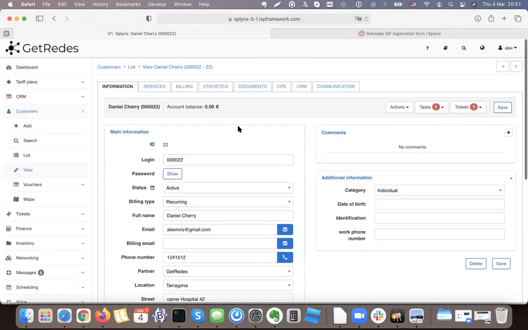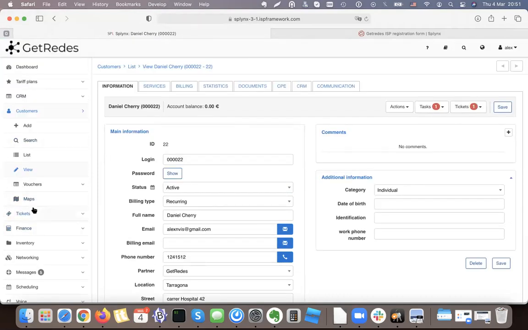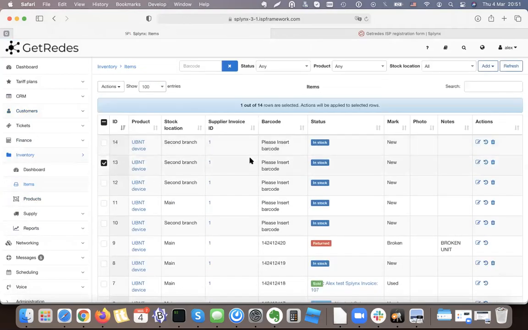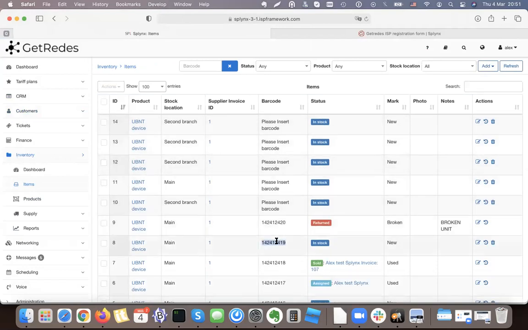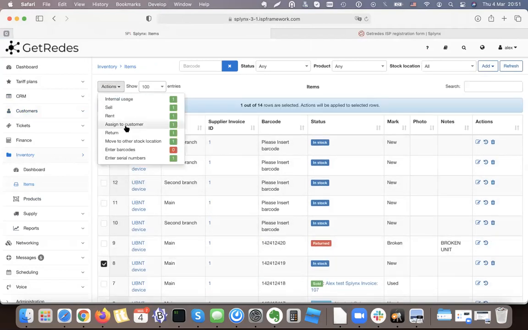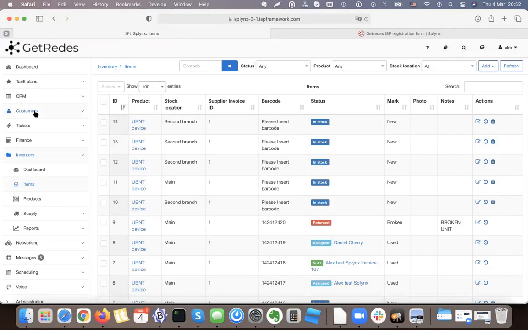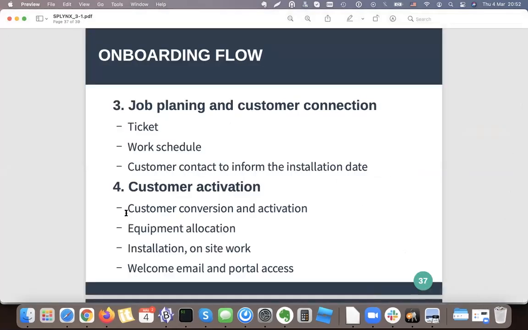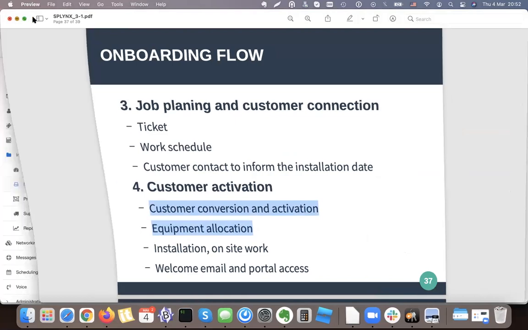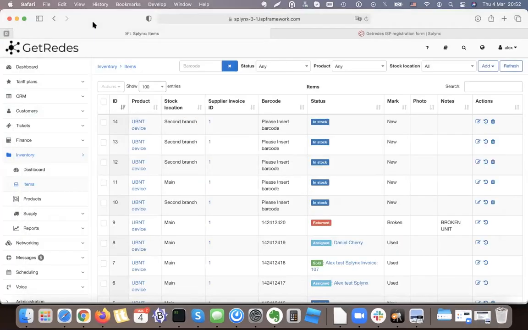What I need to do as my next step is allocate equipment to him. So I go to my inventory items and just choose the equipment and say, okay, this one is the equipment, or this one that has the barcode. I say, okay, this one will go, and I assign it to customer Daniel. So Daniel Cherry has the equipment already assigned to him. That's almost all. Everything is done. Customer activated, equipment allocated.